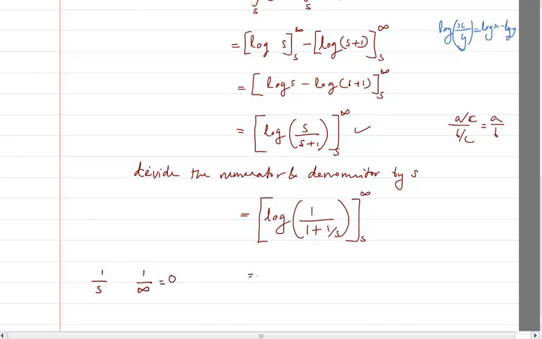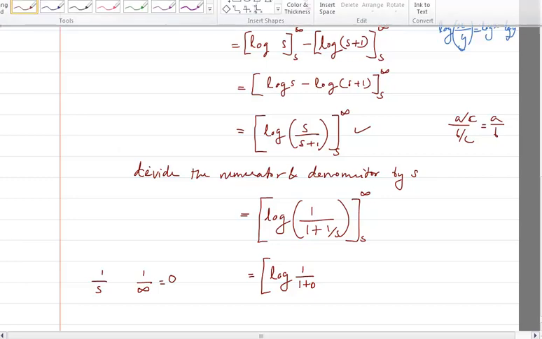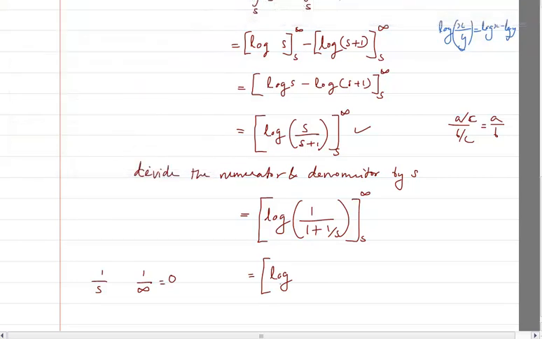So based on that, I can very clearly say that this will become log of 1 divided by 1 plus 1 by infinity, which is 1 plus 0, which is 1. 1 by 1 is again 1, so it's as good as writing log of 1, minus, and now I am going to put the lower limit: log 1 divided by 1 plus 1 by s, where log of 1, we all know, is 0.